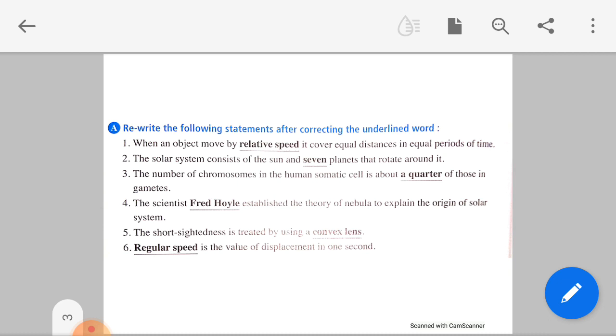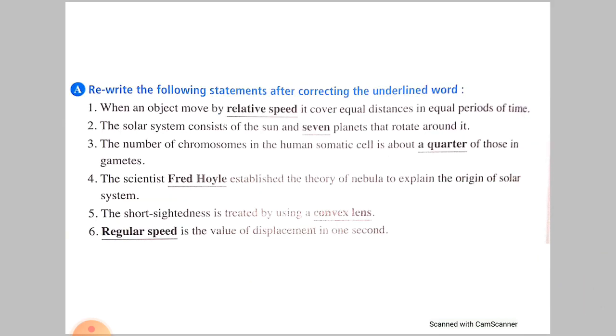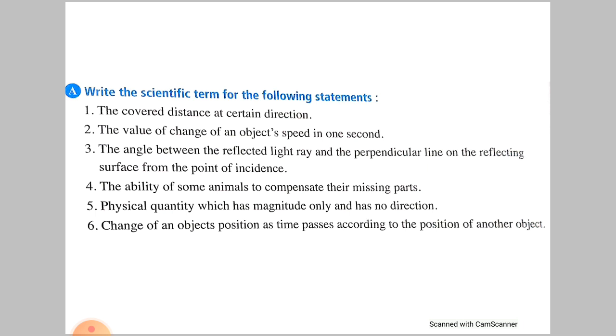The scientist Fred Hoyle established the theory of nebula. No, the nebula theory is by Laplace. The short-sightedness is treated by using convex lens. No, concave lens. Regular speed is the value of displacement in 1 second. The value of displacement in 1 second won't be speed, it will be velocity, because it is a vector, not a scalar.